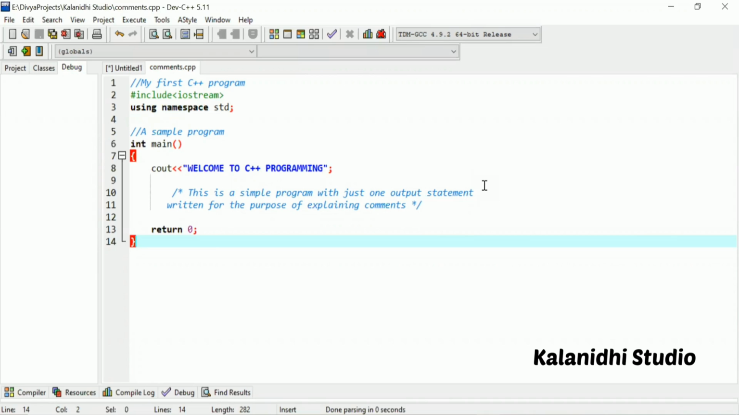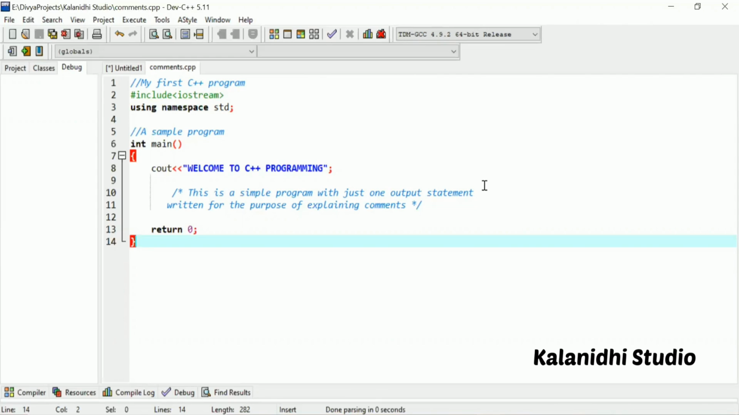Comments are pieces of code that the compiler discards or ignores, or simply does not execute. The purpose of comments is only to allow the programmer to insert some notes or descriptions to enhance the readability or understandability of the program. There are two ways to insert comments in a C++ program. First is single line comment and the second is multi-line or block comments.